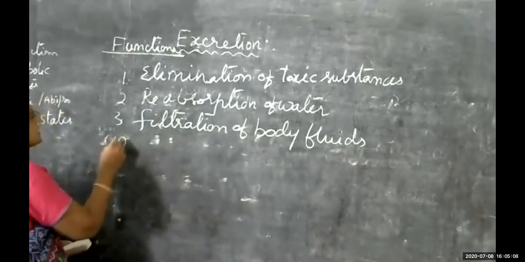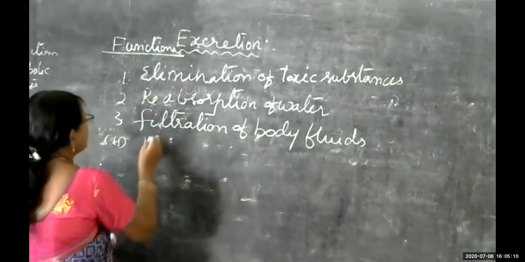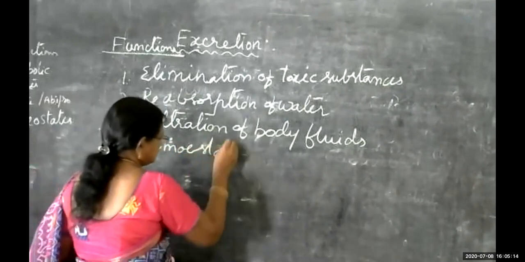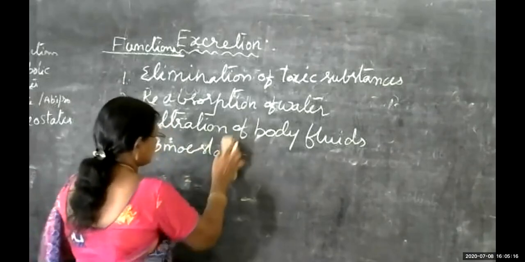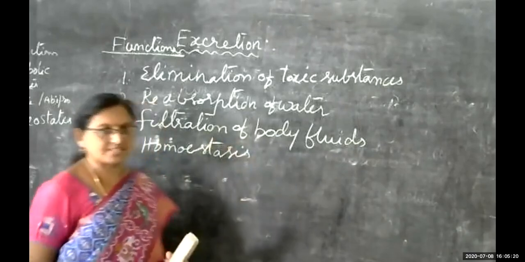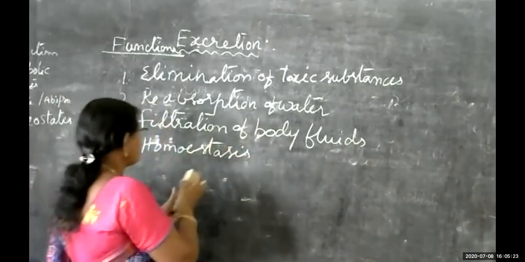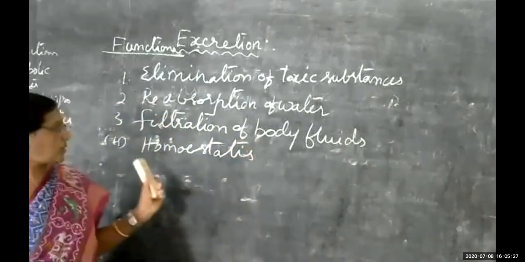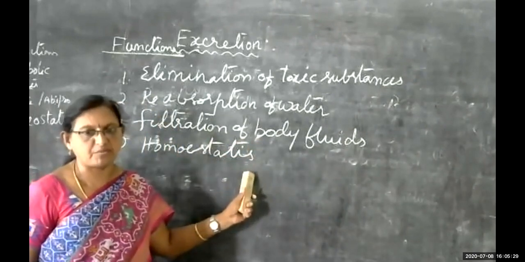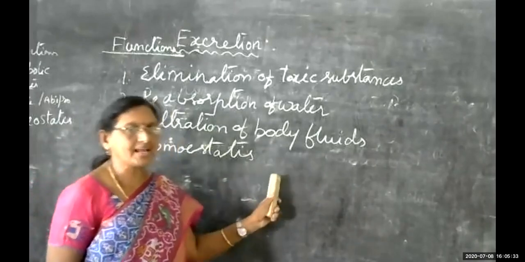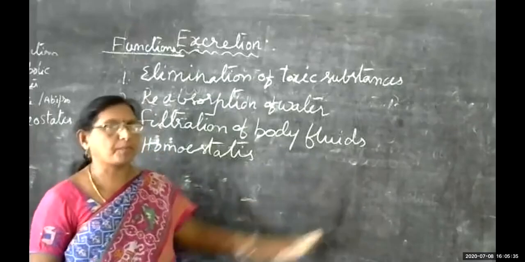And the third one is maintaining of the homeostasis. What is known as homeostasis? It means the internal environment will be maintained properly.